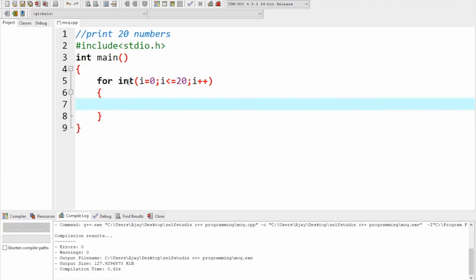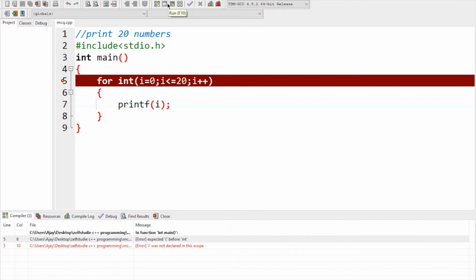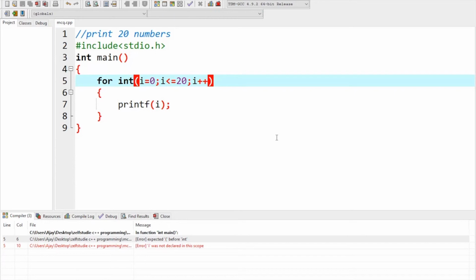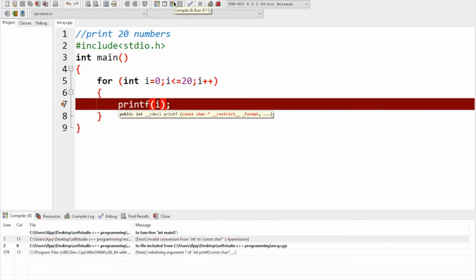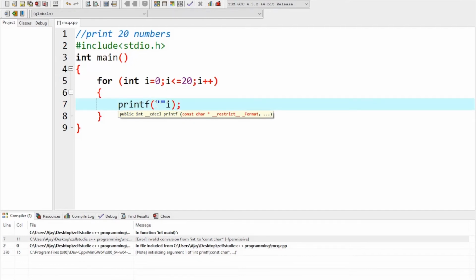So what will happen now? Printf, I'm going to print i. Okay, simple. Printf i. So what will happen? There is an error. What is that error? I have declared this integer out of the loop. No, I haven't done it intentionally. It's an error. Okay, let's compile. And again, what's this? We cannot print i, right? This is what I have done intentionally. Okay, %d comma i. These are the errors.